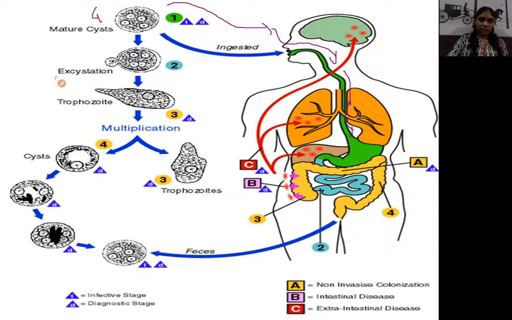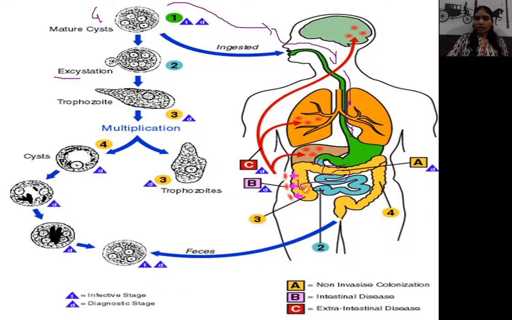As I told you, excystation means breakdown of that cyst wall. Okay, so excystation occurs in the small intestine. After that, in the small intestine, the trophozoites are released. When they are released, they go towards the large intestine. या येलो पार्ट हा जो दिसतोय तो आहे लार्ज इंटेस्टाइन. So these trophozoites are passed toward the large intestine.